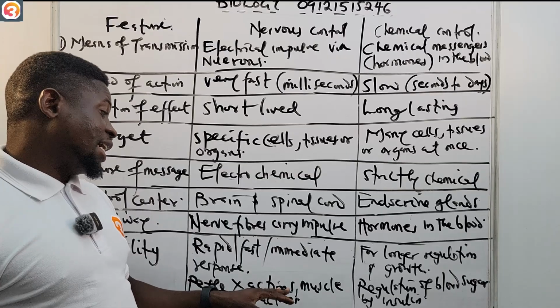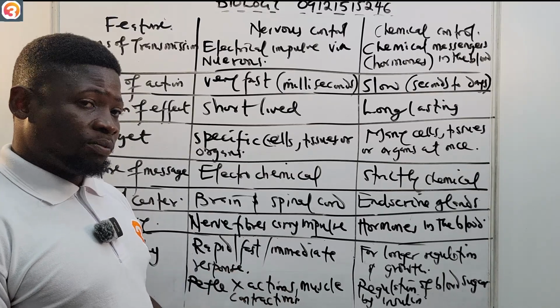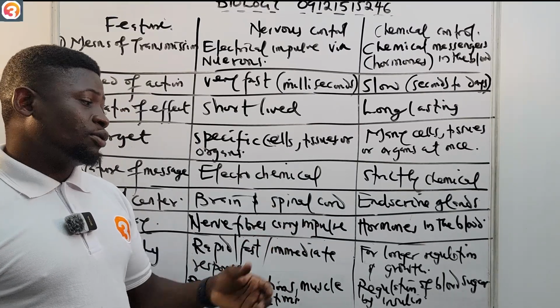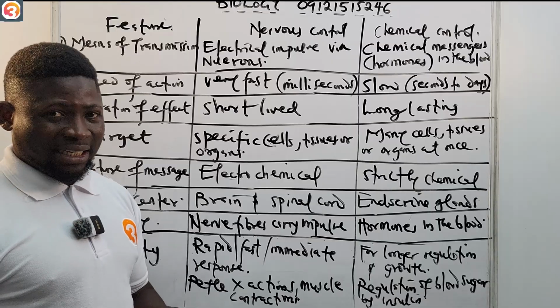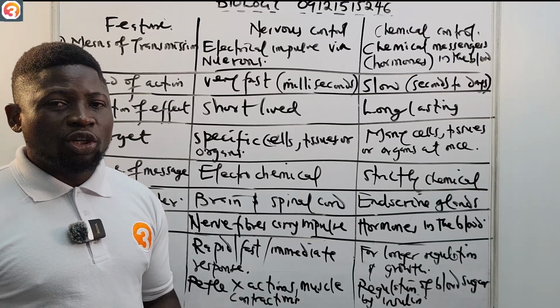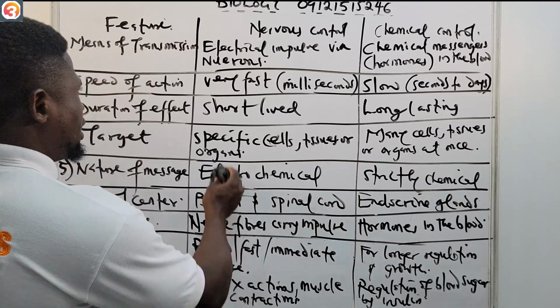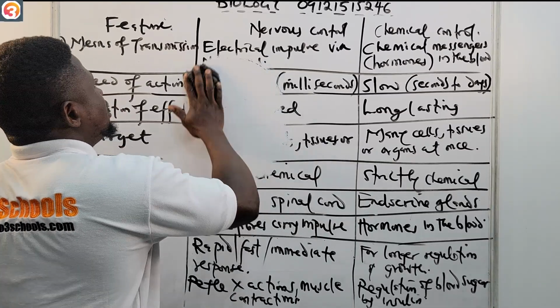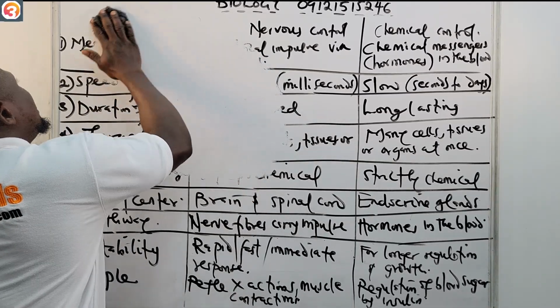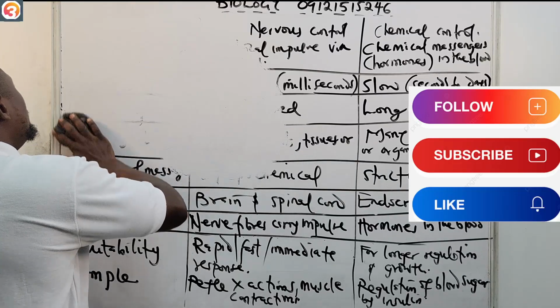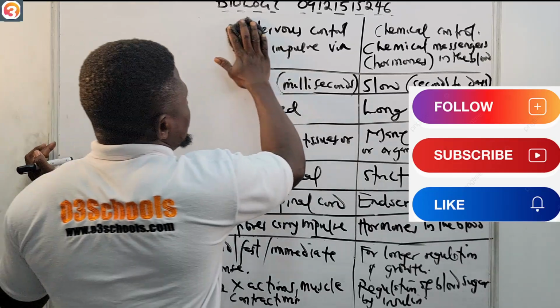Examples like we say reflex actions, muscle contractions. All right. Then for chemical control, examples are regulation of blood sugars by the insulin. Now, when talking about nervous coordination, there are some terms that you must get used to. So please take note of this table. Put it in your notes and study it.